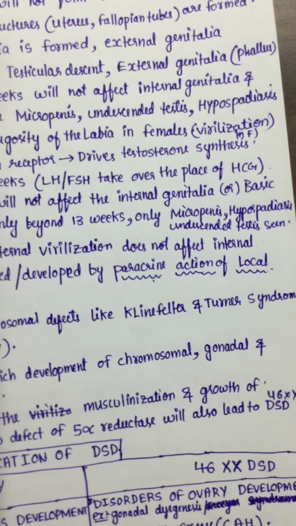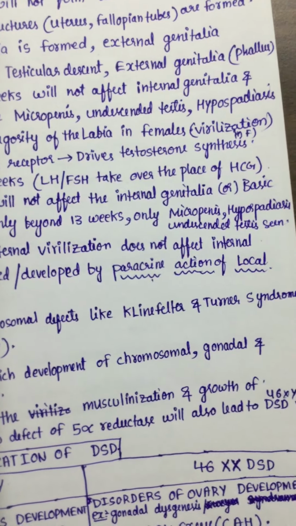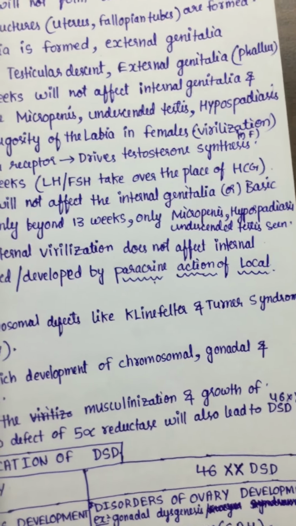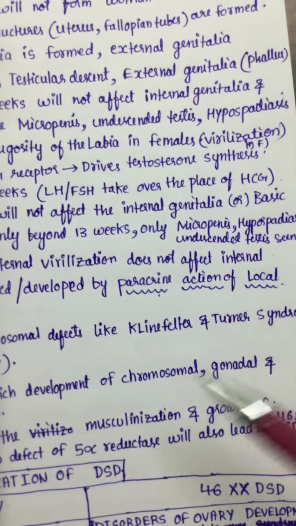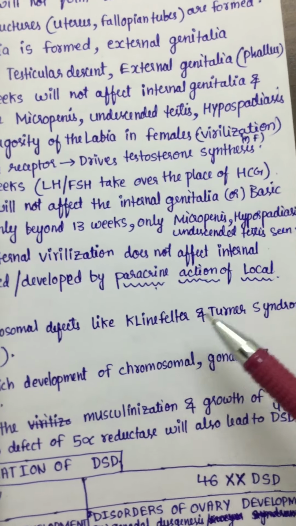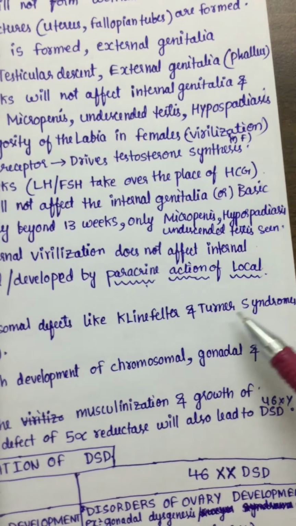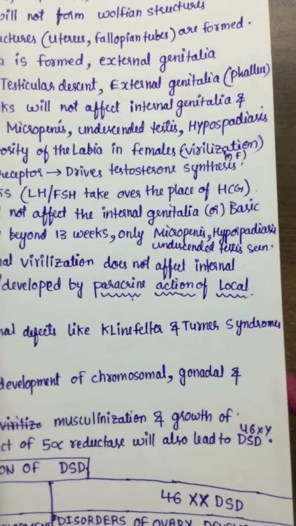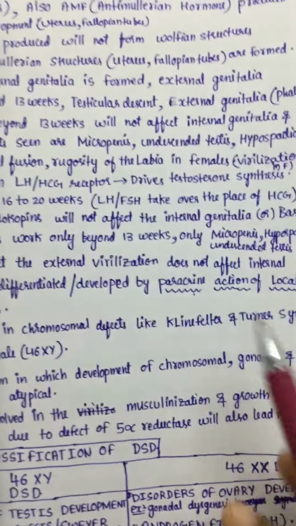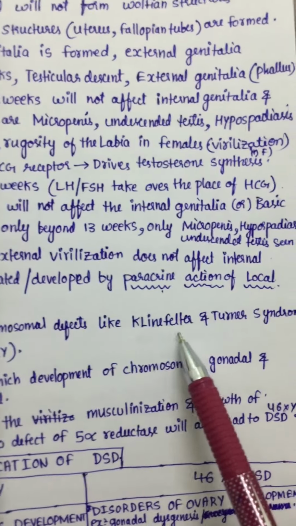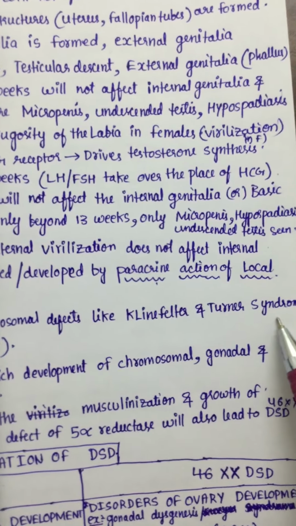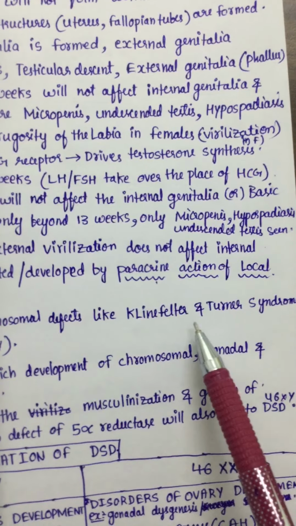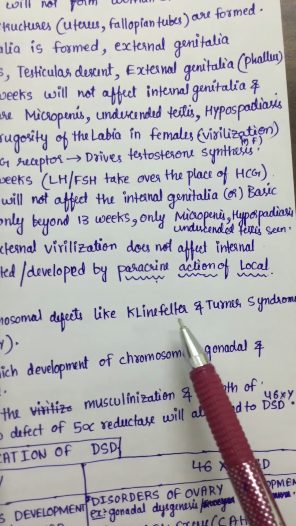Like in Klinefelter, being male, the penis is present, the testis is present, but the size of the penis and testis will be small. Whereas in Turner syndrome, she is a female with normal external genitalia. So there will be no gross difference in the external genitalia. There is no ambiguity in the external genitalia in these chromosomal defects like Klinefelter and Turner syndrome.